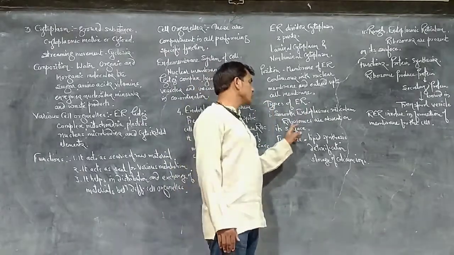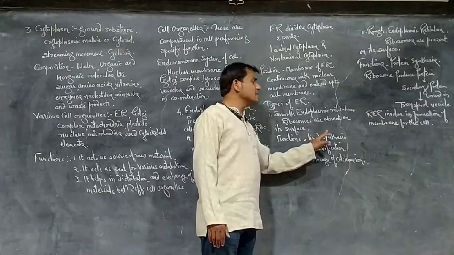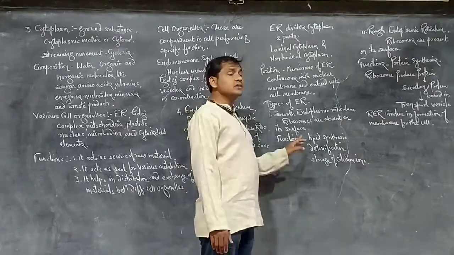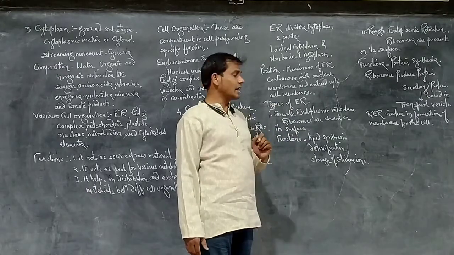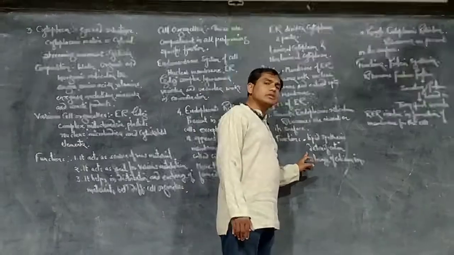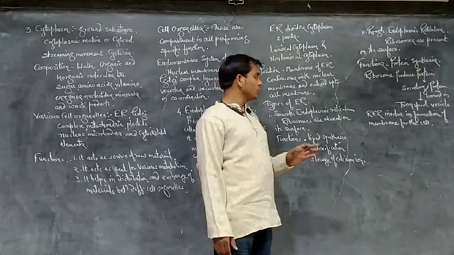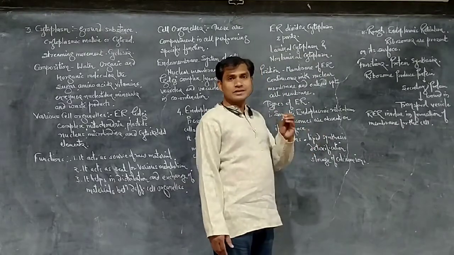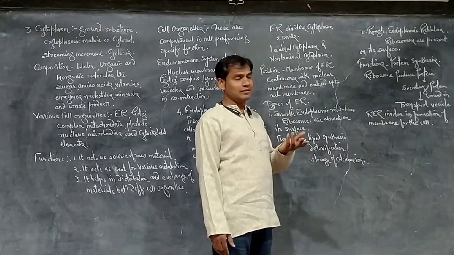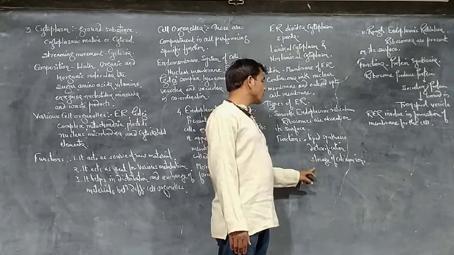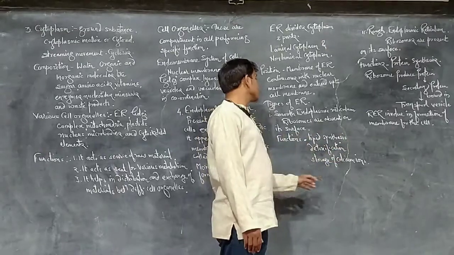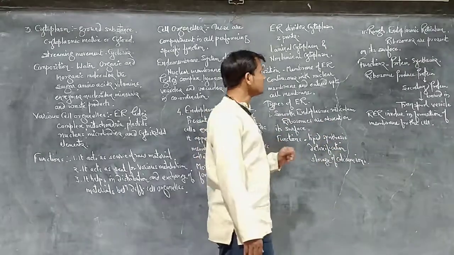What is the function of smooth endoplasmic reticulum? Lipid synthesis occurs in the steroid secretory cells present in different glands. Then detoxification, neutralization of toxic substances, occurs inside the hepatic cells, liver cells. And storage of calcium. These are the functions of smooth endoplasmic reticulum.